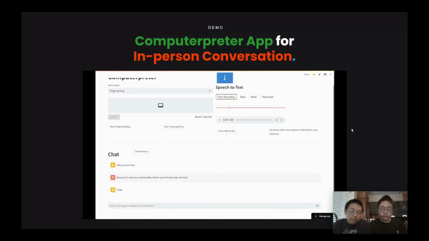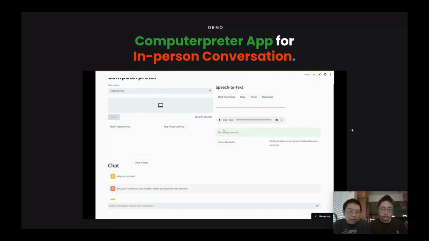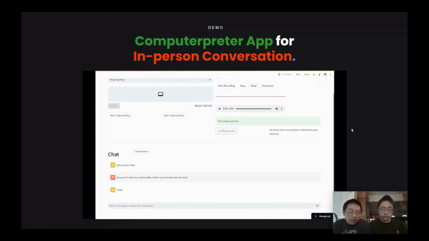That's really cool. Like a steak. As you can see, the hearing person replied again, and now we transcribe audio, and the hearing person's message will be shown in the chat for the deaf person to read.